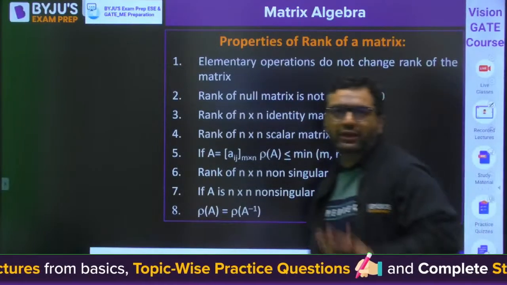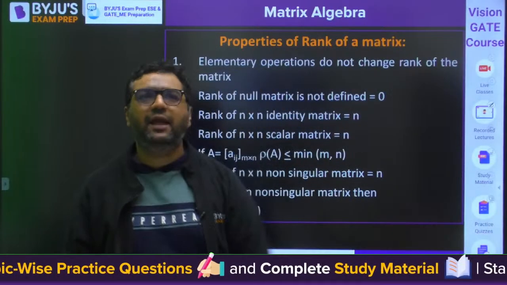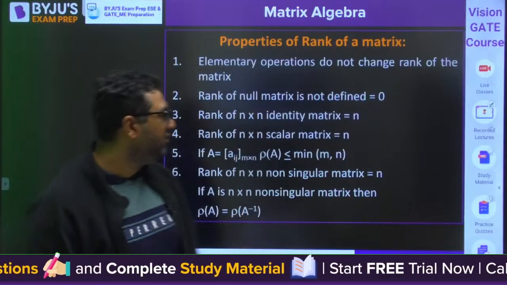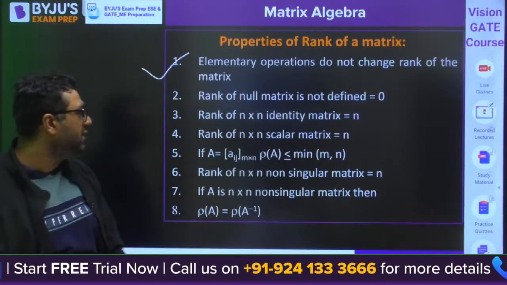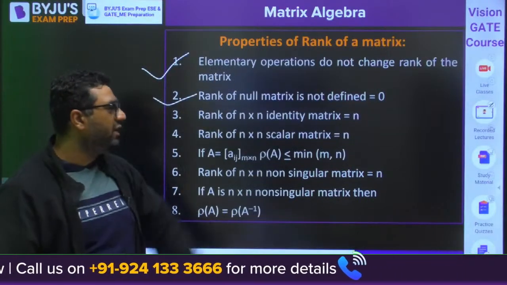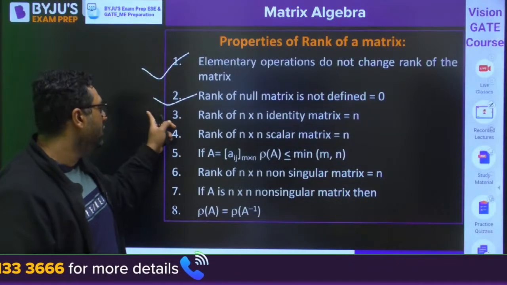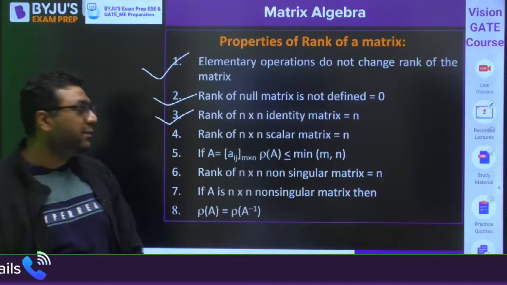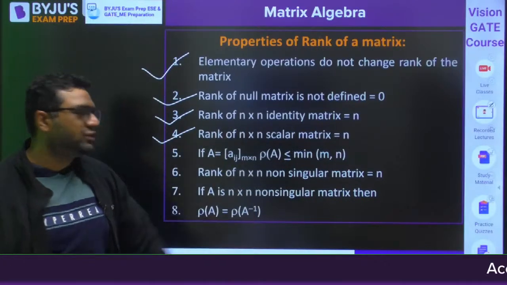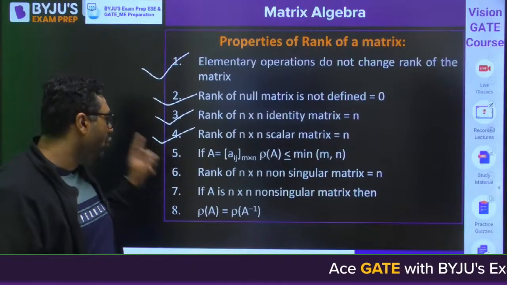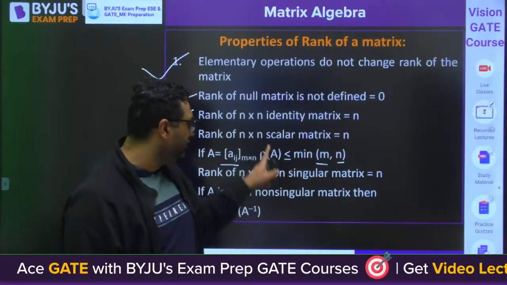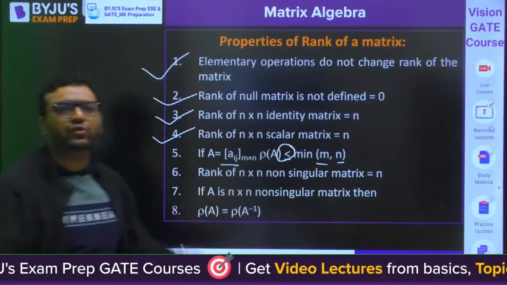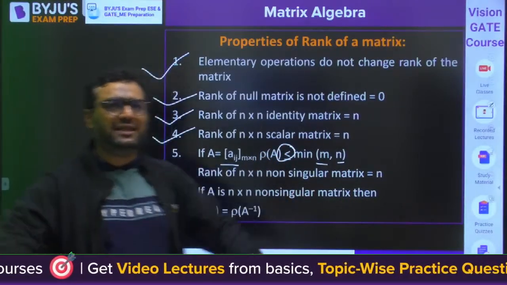Now I am showing you in the next 5 minutes all the properties and then I will leave the session. So guys, we have already seen that elementary operations do not change the rank of a matrix. We have already seen that the rank of a null matrix is not defined or 0. Rank of an n cross n identity matrix is n. Rank of an n cross n scalar matrix is n. Rank of a_ij, m cross n, will be the minimum of m and n, or lesser than that. So if it is a 3 cross 4 matrix, the rank will always be at most 3.